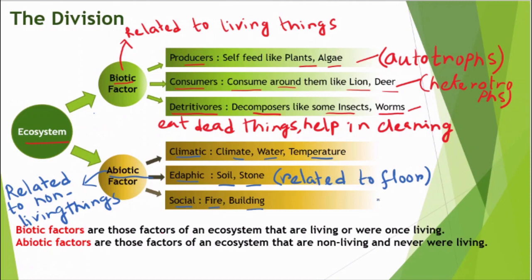So, from this discussion, we can conclude biotic factors are those factors of an ecosystem that are living or were once living, whereas abiotic factors are those factors of an ecosystem that are non-living and never were living.